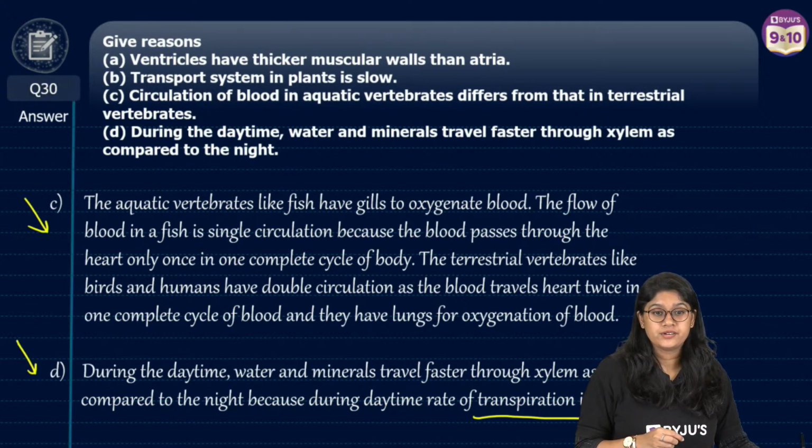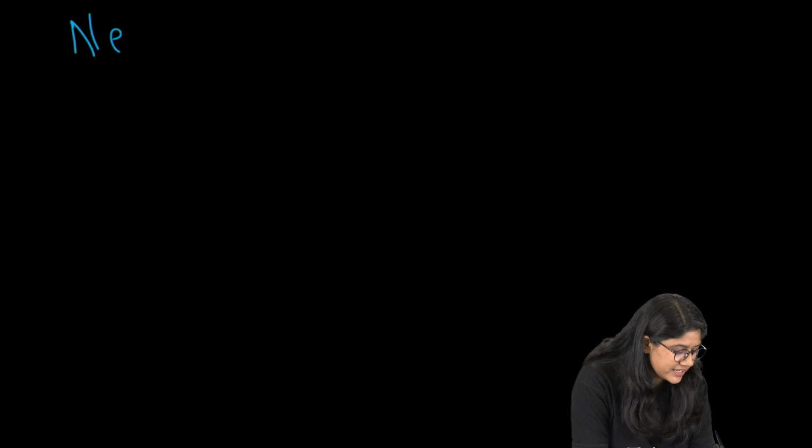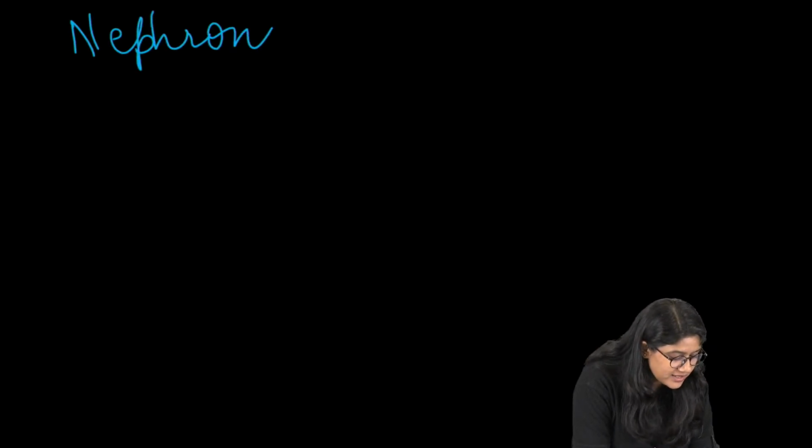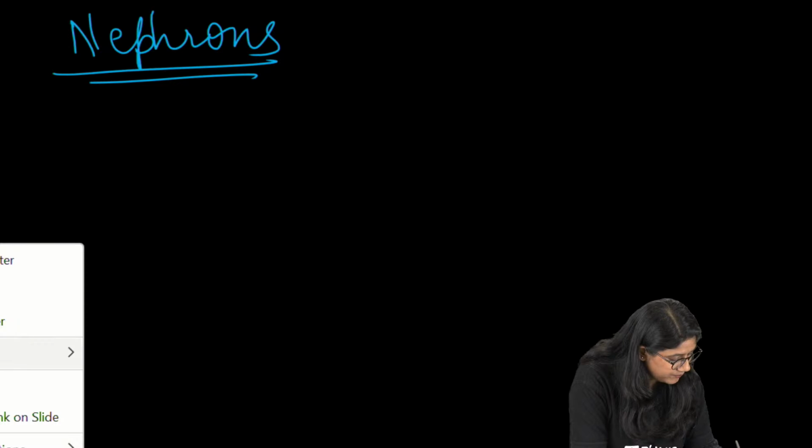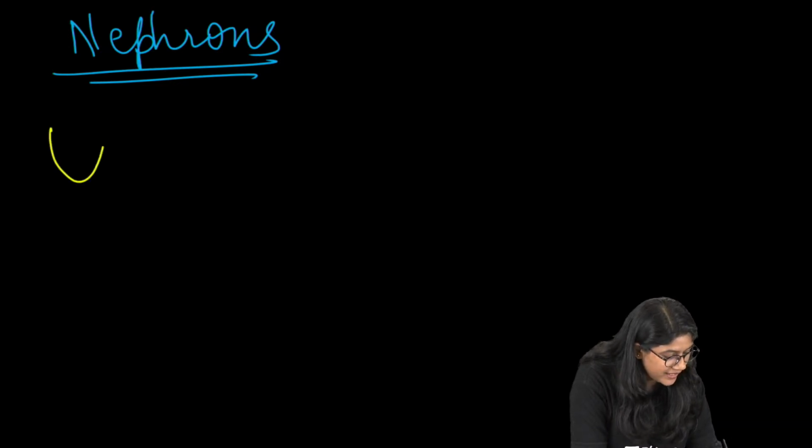Very good. Now, I think there was a doubt for the nephron part. So let me just quickly explain the nephron part and then we'll end our class. I'll show you the diagram also, the animation.